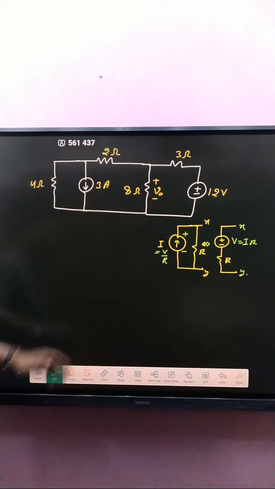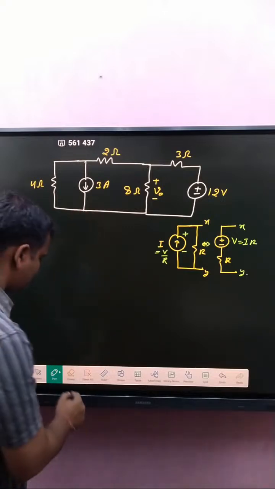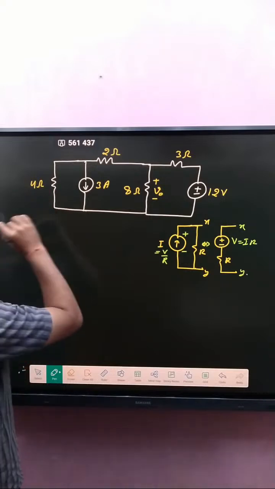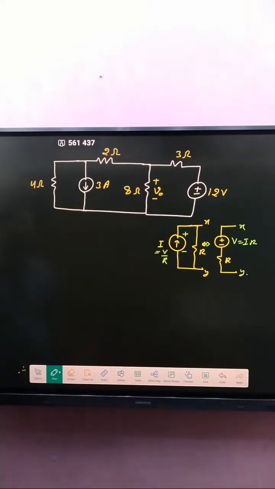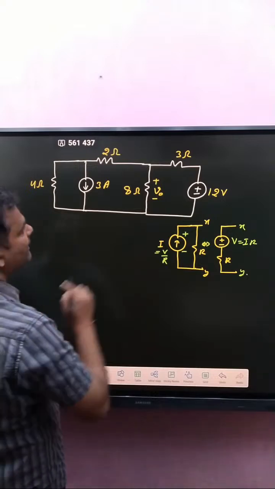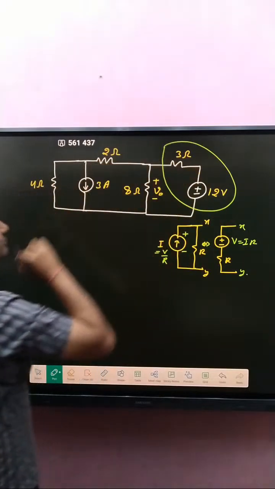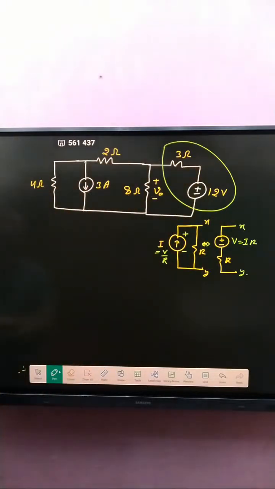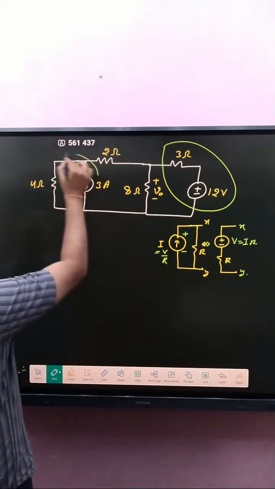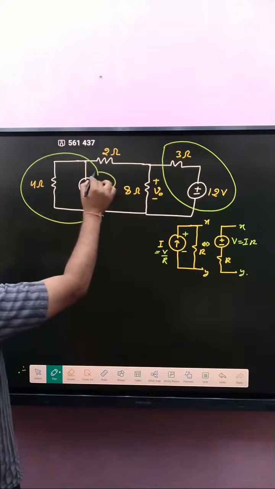Now, if you see this circuit, our motto is to determine that voltage. First of all, this one is converted into a current source, and that one is converted into a voltage source.